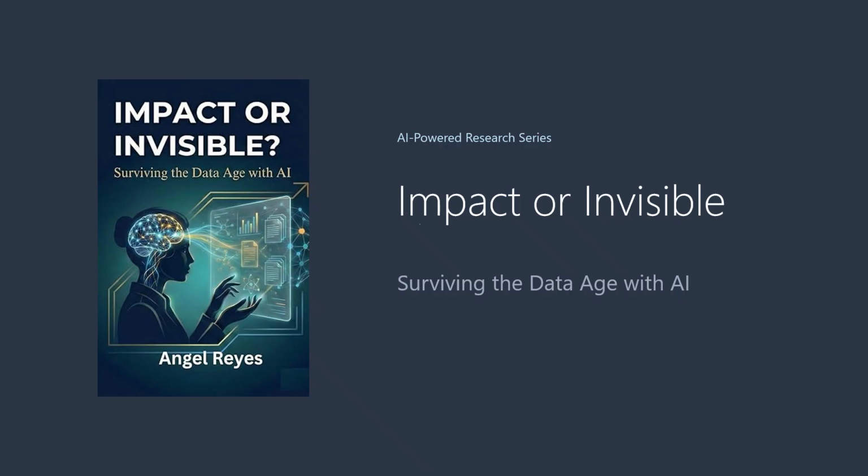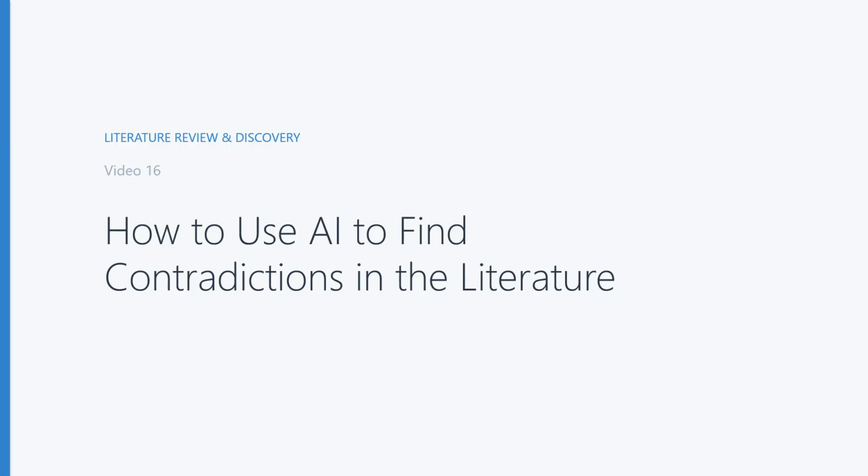The task requires comparing dozens or hundreds of papers at once. Until now, that was practically impossible. AI changes everything. Let us explore how to turn contradictions into your next breakthrough. Video 16: How to use AI to find contradictions in the literature.